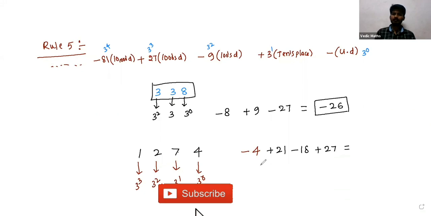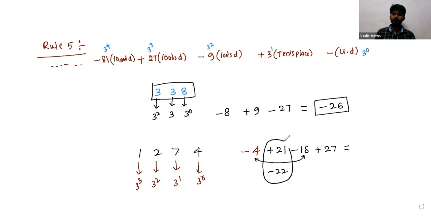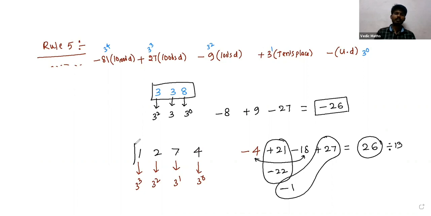Now totally we get minus 22 and a positive 21, which gives minus 1. So minus 1 plus 21 gives 26. Now 26 is exactly divisible by 13. So we can say that the whole number is also exactly divisible by 13. So in this way,